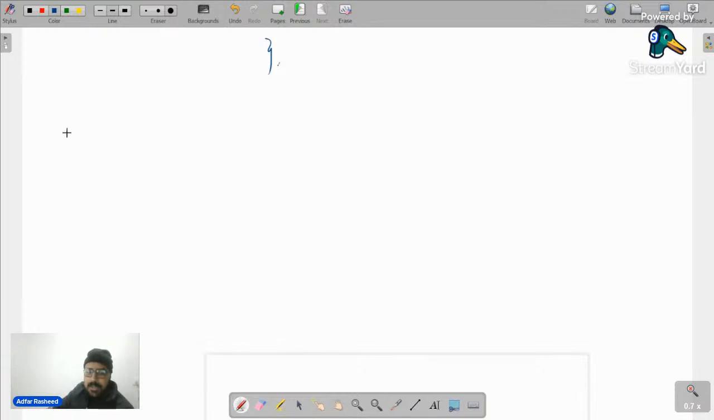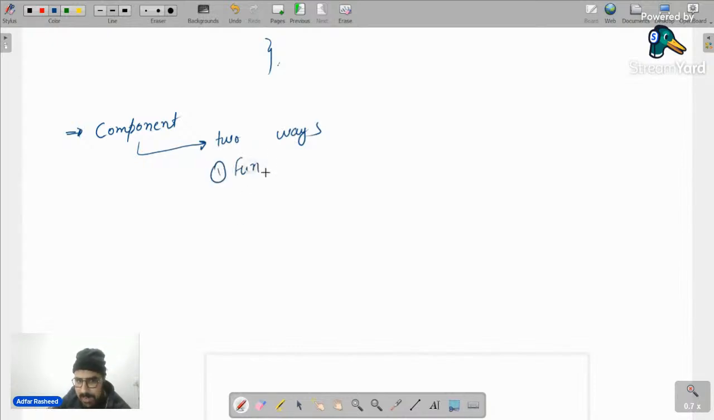The second property which we discussed was components. In React, everything is a component. Everything is a component. And when we talk about creation of a component, there are two ways in React. As of now, we will discuss only one. The other one we will discuss after 4-5 classes. We have two types of components. Number one is function-based components. Number two is class-based components.